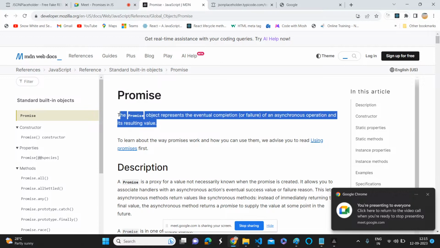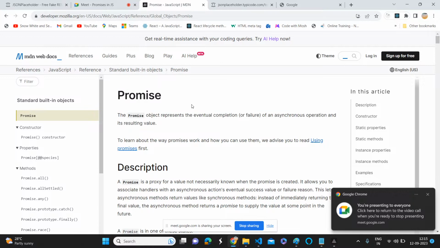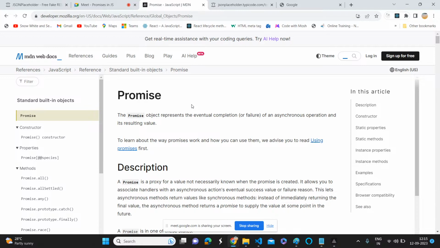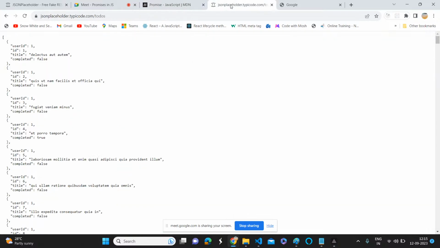First, Niharika, just read it out. The promise object represents the eventual completion or failure of an asynchronous operation and its resulting value. Now, without reading this, form a sentence of what you understand. It represents the completion of a task or failure of the task, and it holds the result.